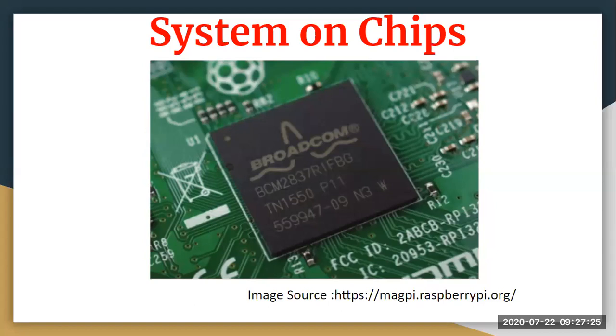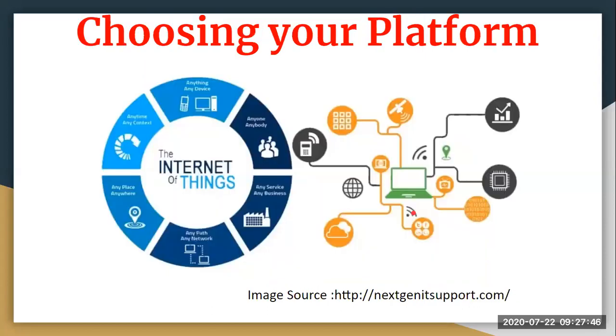When I talk about the SoC in a Raspberry Pi, you can see the name here. It is a Broadcom, and this is used in the Raspberry Pi 3, the third version of the Raspberry Pi. So that was your system on chip. Let's move to the next. When we talk about embedded computing basics, there are microcontrollers and systems on chip. These are two things which you really need to know.